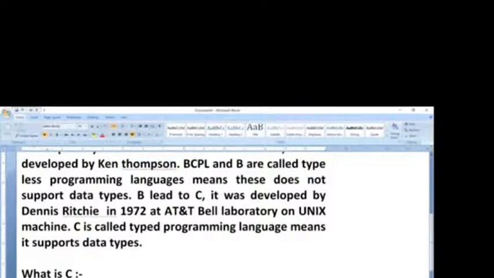Float r equal to 100 by 3. What is the result of 100 by 3? In C programming it is equal to 33.333 and so on. Same with double r equal to 100 by 3, the same answer, 33.333 and so on.